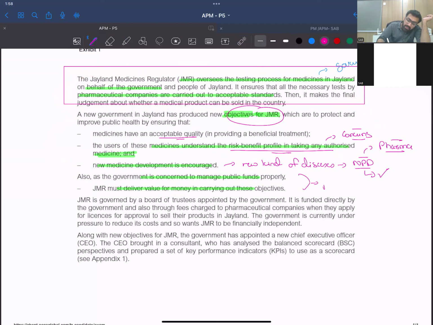So I believe that this sector is a public sector, and government influence matters here. The regular eye from the government matters here. And if that's the case, rather than financial performance and financial KPIs, your entire focus would be towards value for money.